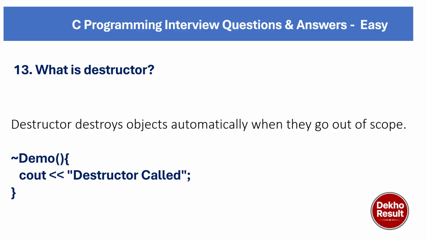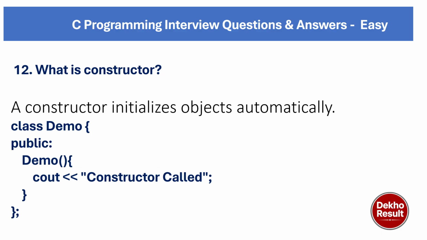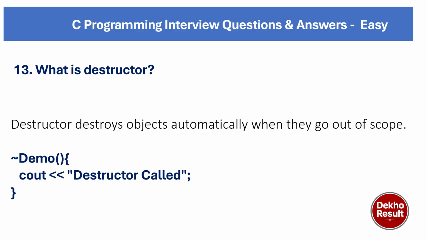Coming to the next question, what is a destructor? A destructor destroys objects automatically when they go out of scope. For example, previously we created a demo and called the constructor. To destroy it, we will use a special symbol called tilde. It is given with this sign in front of demo, as you can see here.